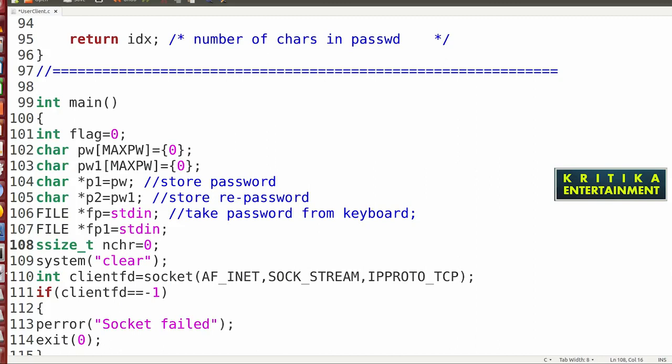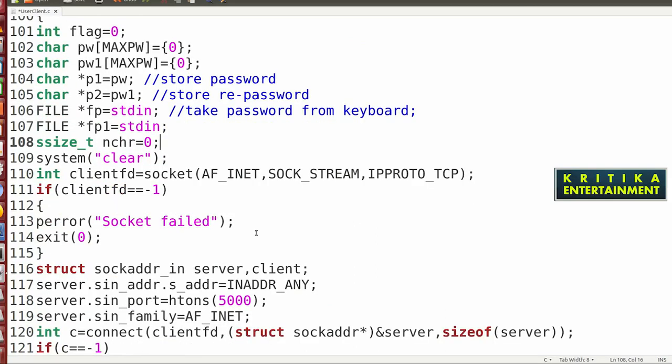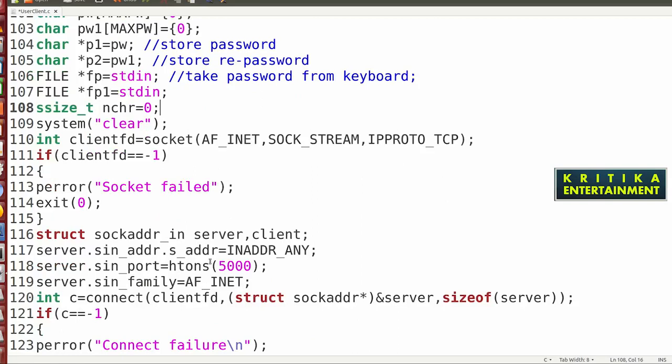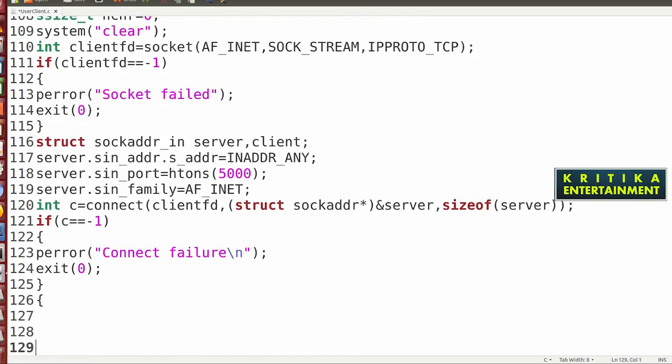So what I will do, suppose in server side also the while loop will be used. So here, after connected, I will write the while loop. Understand what will be written here: while 1, an infinite loop.